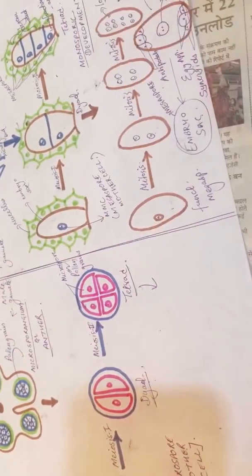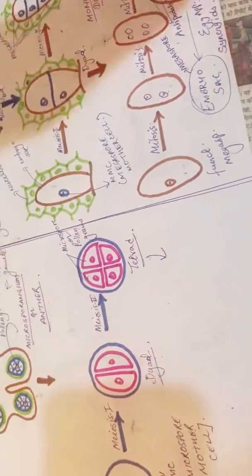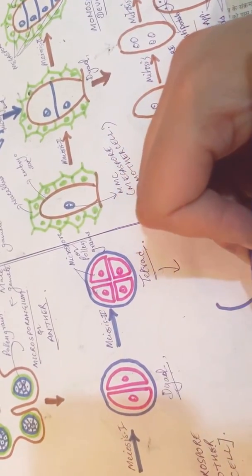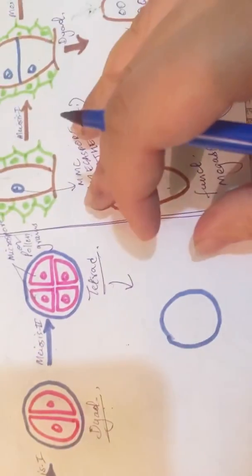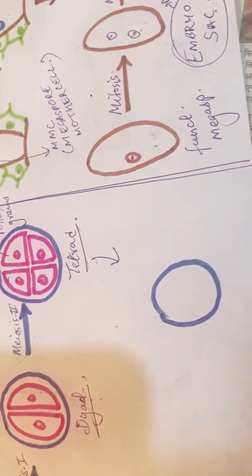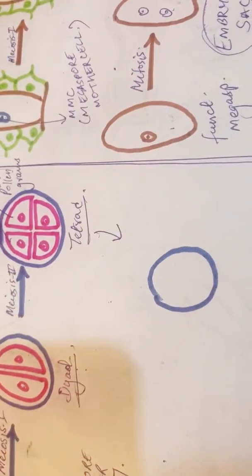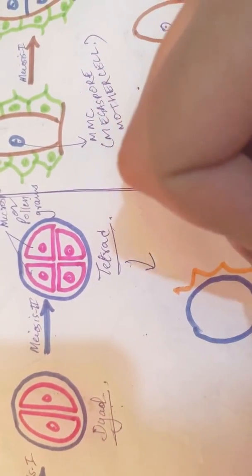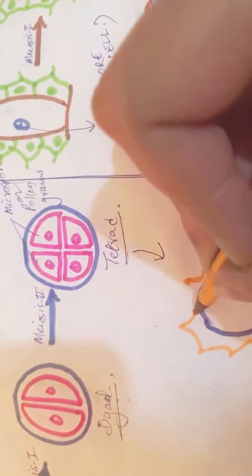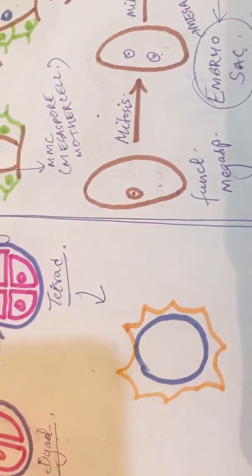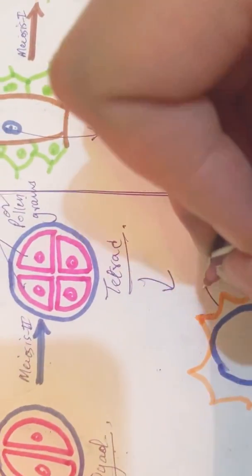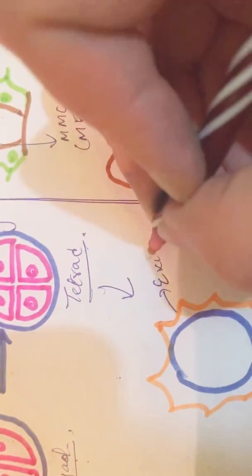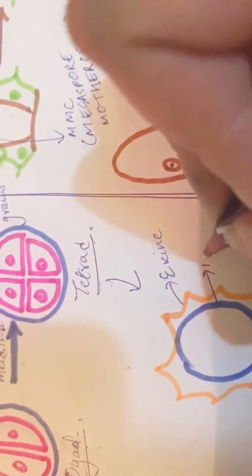Over here, the pollen grain is formed. The pollen grain comprises 2 male gametes. How is it formed? Let's see. The pollen grain structure is like this: there is one inner layer and an outer layer which is spiky in shape. If you label it, this is the exine and this is the intine.